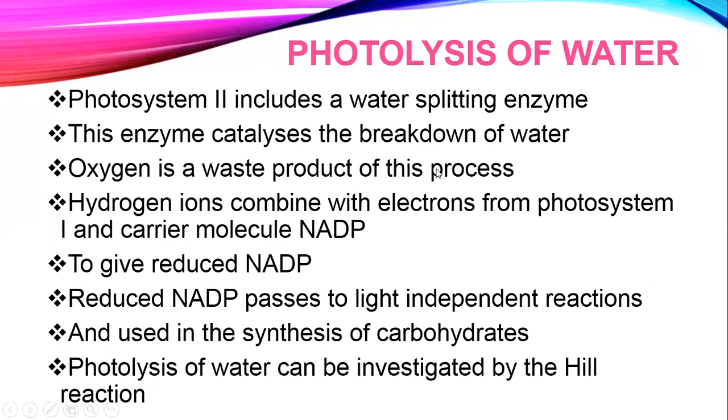Now we come to the photolysis of water. Remember that photosystem 2 includes a water splitting enzyme. This enzyme catalyzes the breakdown of water in the presence of light energy. Oxygen is a waste product of this process. Hydrogen ions combine with electrons from photosystem 1 and the carrier molecule NADP, giving reduced NADP. Reduced NADP passes to the light independent reaction and is used in the synthesis of carbohydrates.